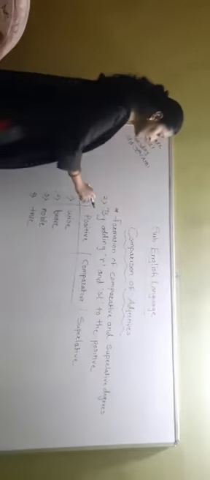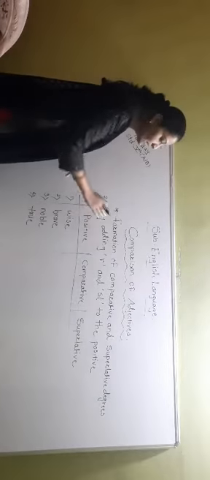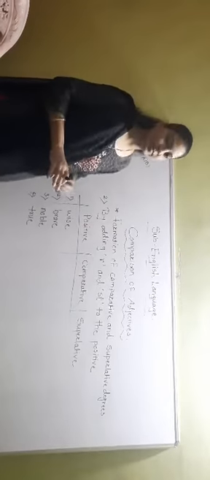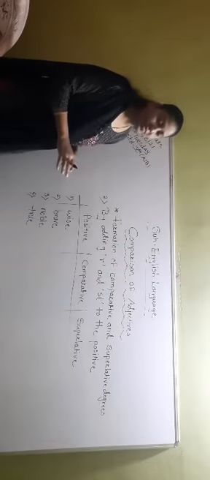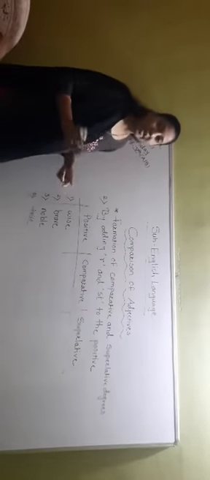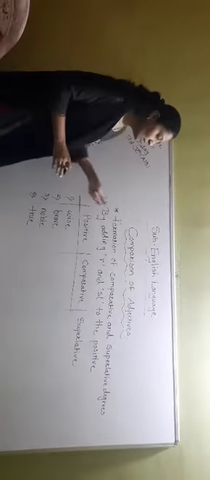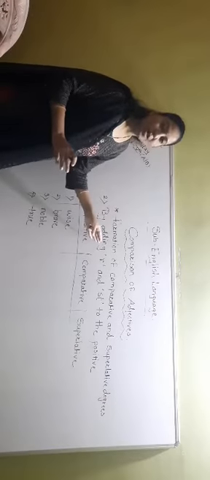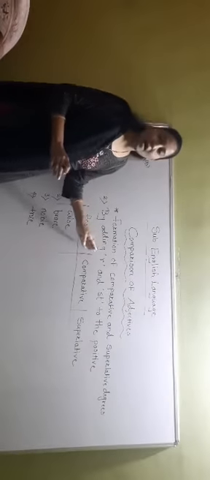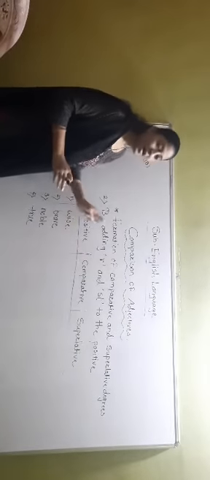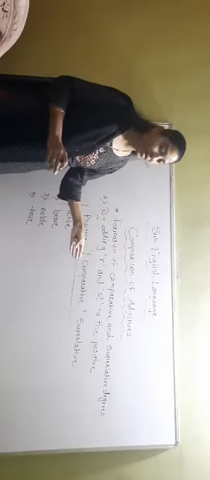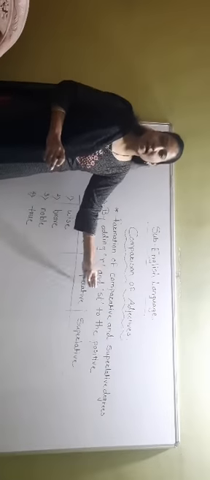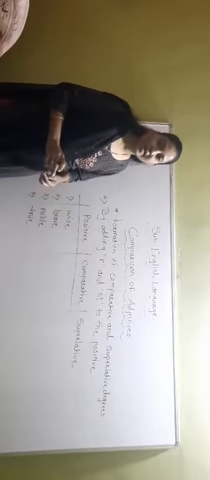Now, students, see the second rule: by adding r and st to the positive. Now, we are having the words that are of the positive degree. Okay? So, what we have to do here? When we are forming comparative, we have to add r to that adjective. And when we are forming superlative degree, at that time we have to add just st to that word. Just see the magic.